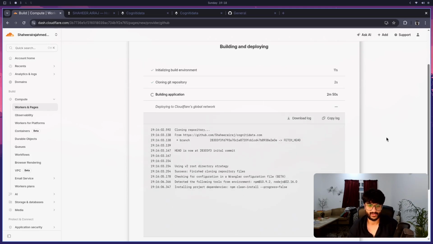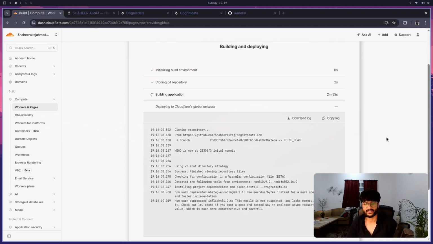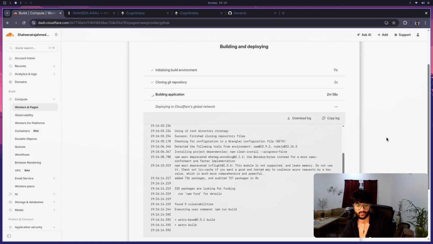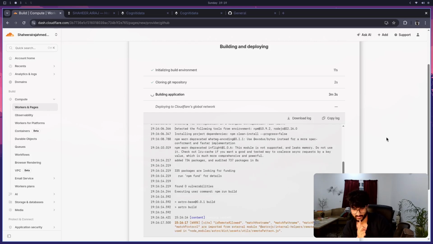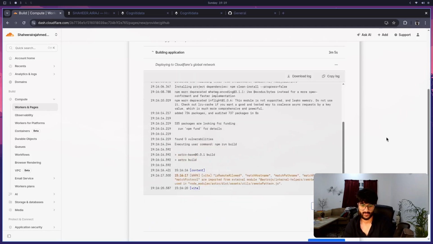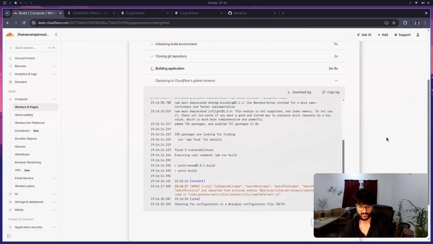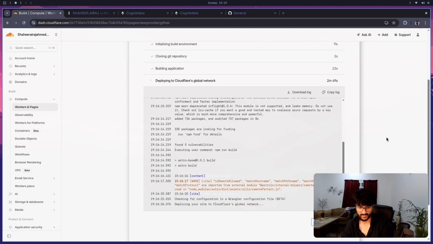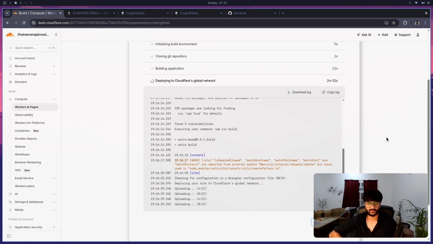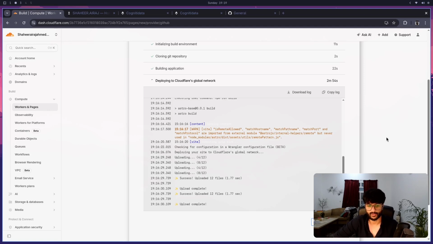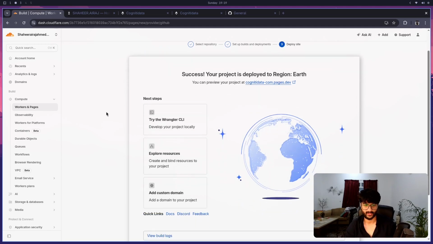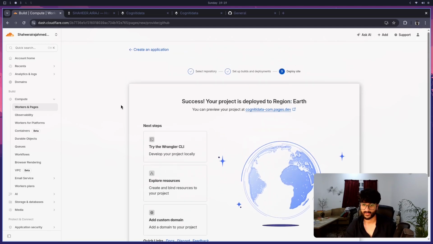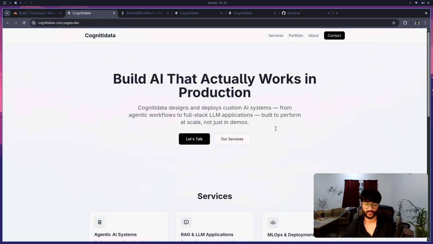Okay, cloning Git repo, building application. Moment of truth is going to happen here. There's some warnings, but no errors, which is good, but still building. Warning. Oh, damn. Another warning. Checking for Wrangler configuration file, beta. Okay, it's built. Deploying to Cloudflare's global network. Upload complete. There we go. Oh, wait. Is it done? It's done. There we go. It's live.